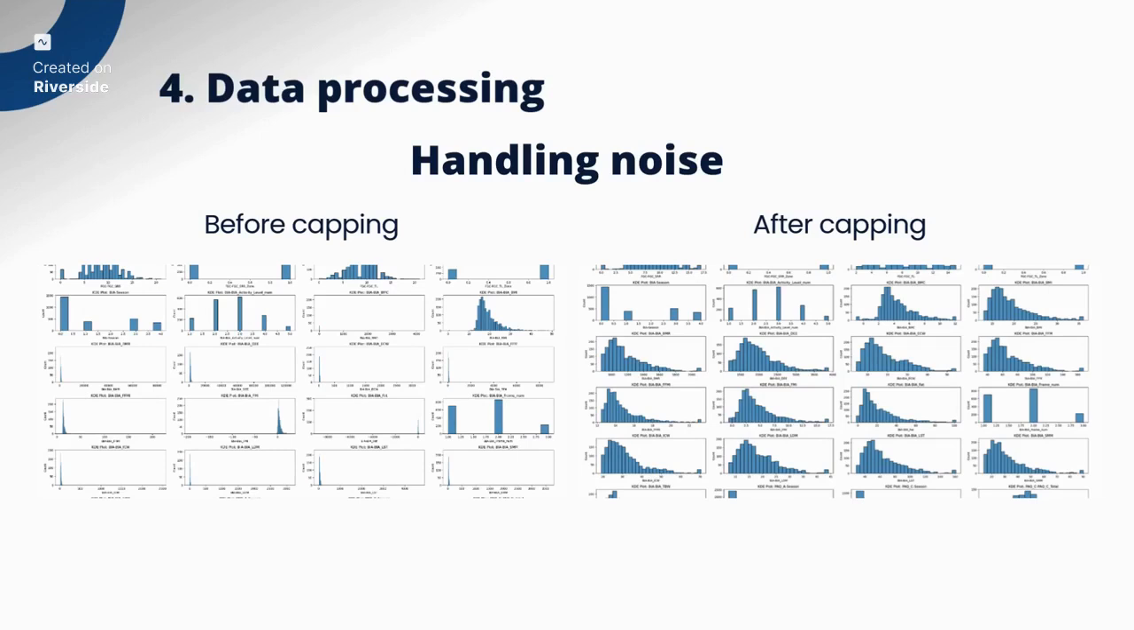Here is the distribution of some features before and after capping the data. As you can see, at first the distributions were very skewed, and then after capping, they become very neat and very clean. But of course, we didn't remove all the noise.